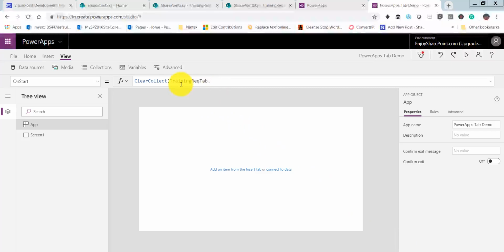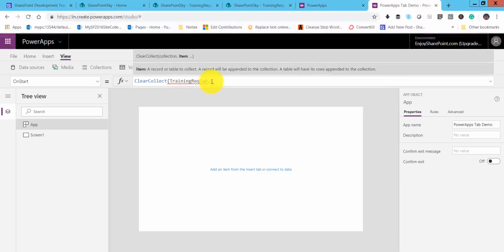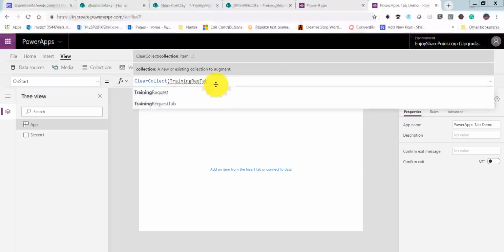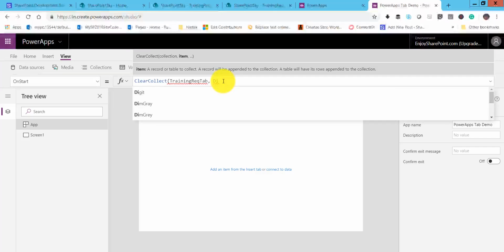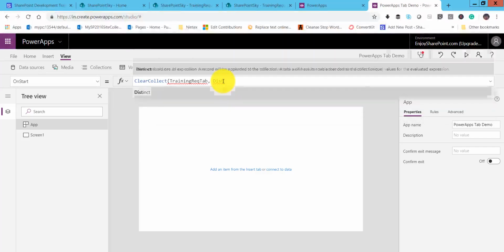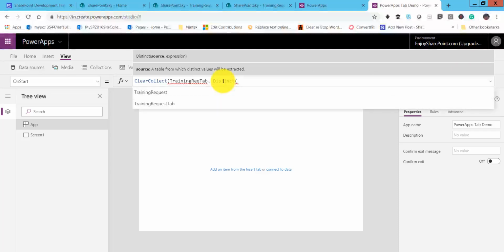So we gave the collection name as training request tab. Then we'll use the Distinct function here. So Distinct, and here we will give our data source that we created.